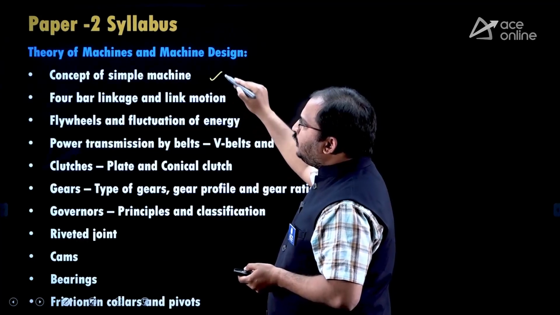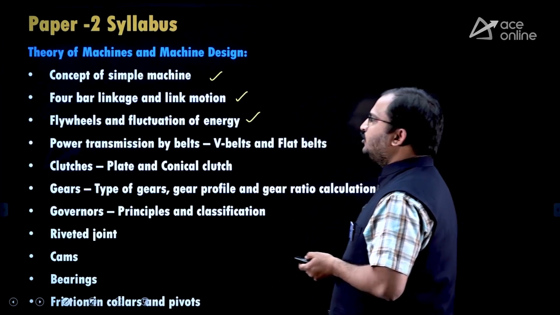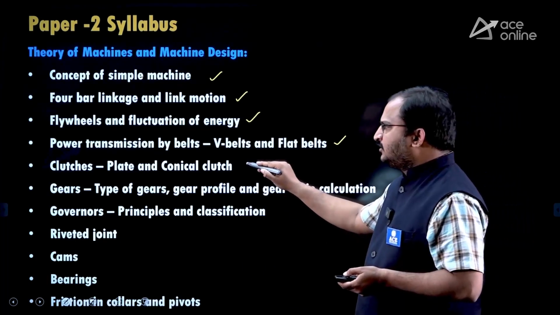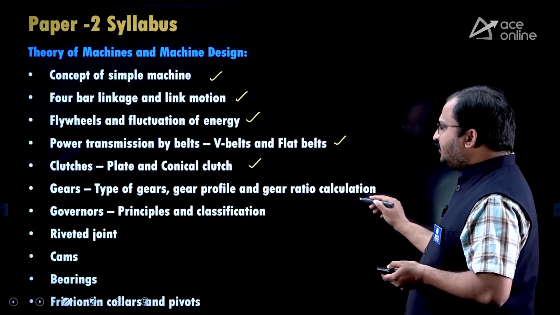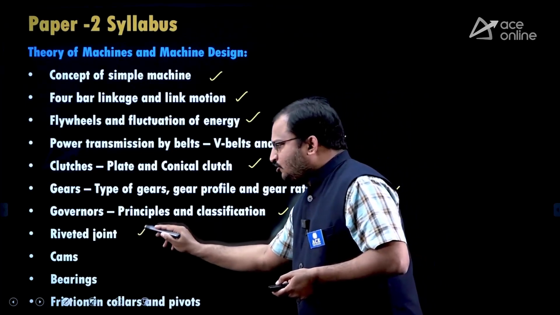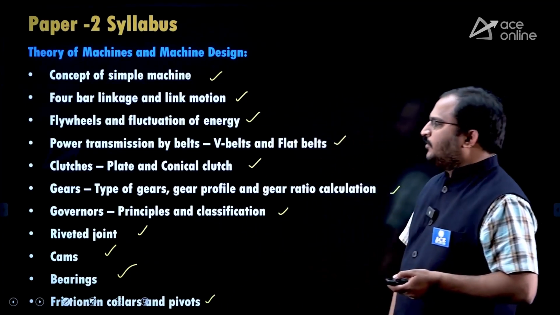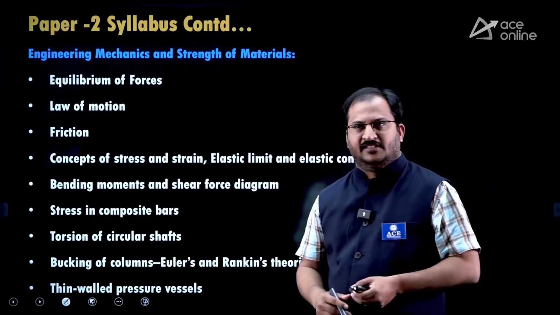So concept of simple machine, 4-bar linkage and link motion, flywheels and fluctuation of energy, power transmission by belts, V-belts and flat belts, clutches, plate and conical clutch, gears, types of gears, gear profile, gear ratio calculation, governors, riveted joints, cams, bearings, then friction in collars and pivots. So this is the syllabus of theory of machines and machine design.